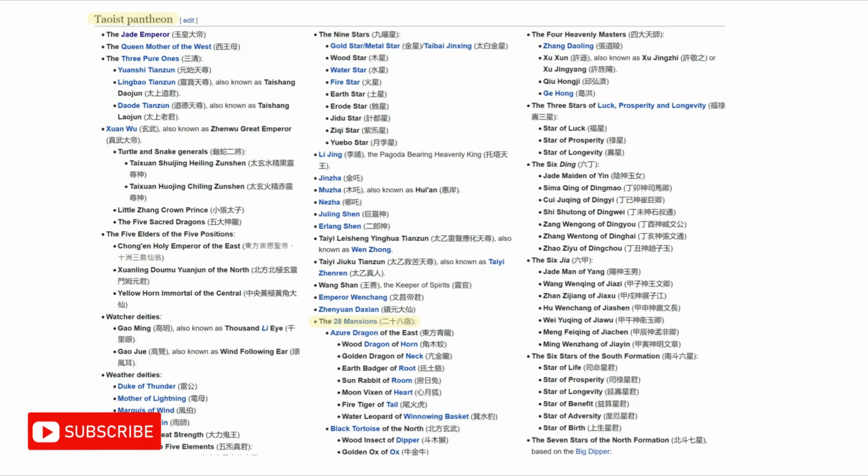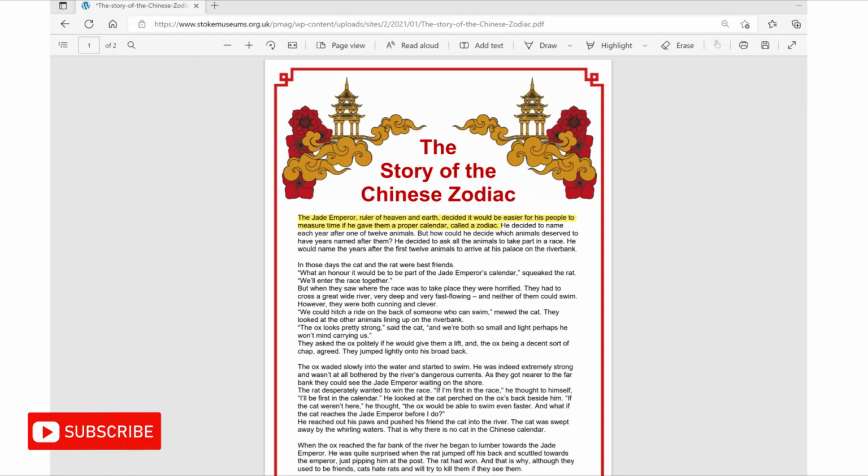However, this actually further links them to the zodiacs, because the Jade Emperor is a Taoist figure, and the legend of how the Chinese zodiac came to be is that the Jade Emperor decided to make a calendar and did so by having all the animals run a race, and the first 12 would have the years named after them.